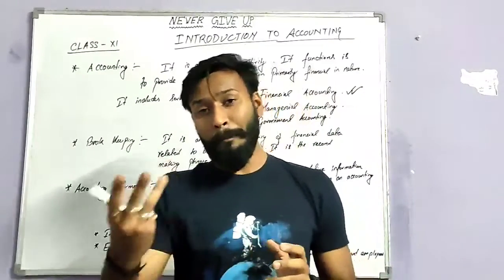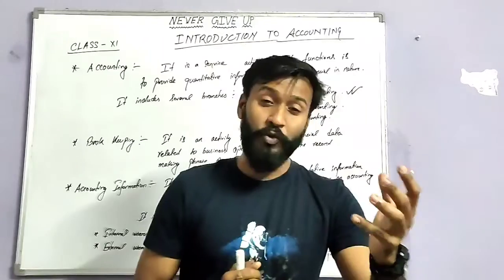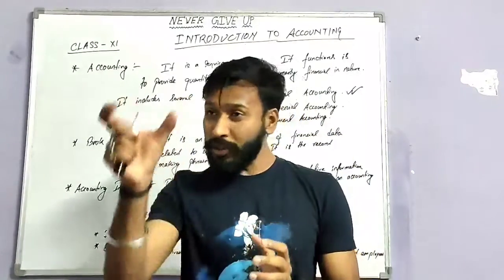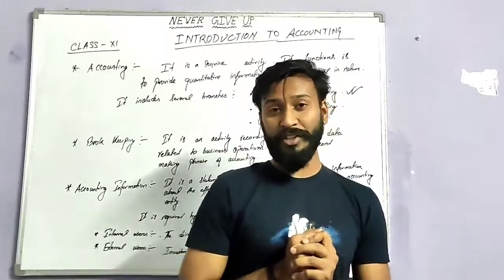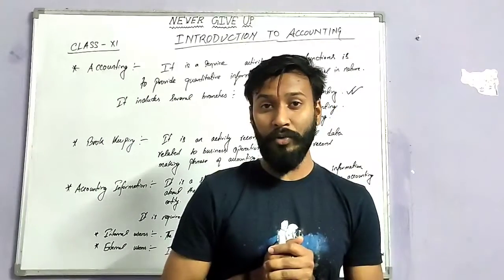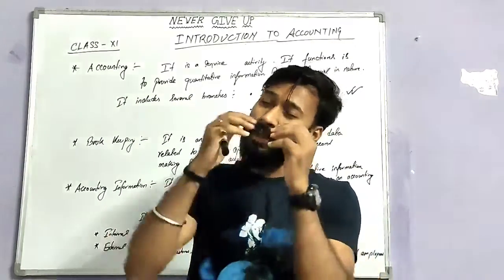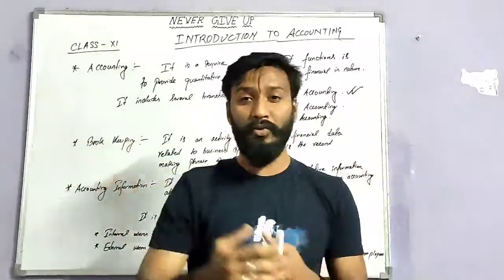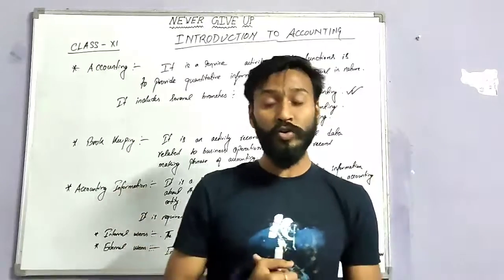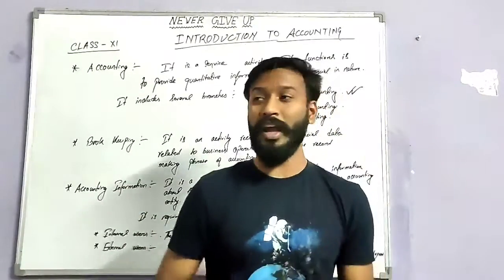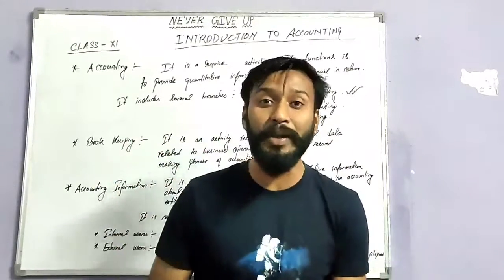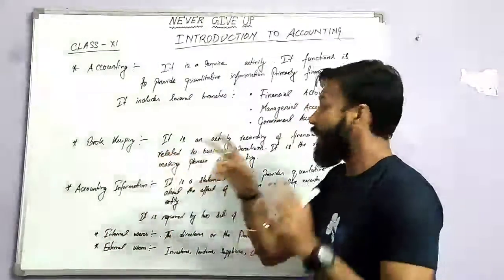There will be a cash book, a bank book. If you purchase any machinery for the business, you will record all the machinery related transactions in the machinery account, isn't it? So whatever we purchase, whatever we sell, there will be separate accounts, separate books of account. Machinery account, cash account, branch account, everything will be recorded systematically. That is known as bookkeeping.